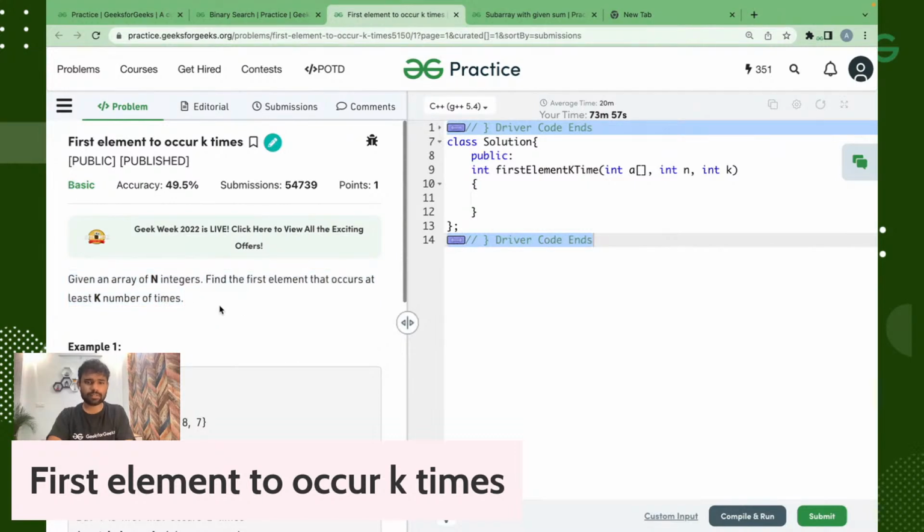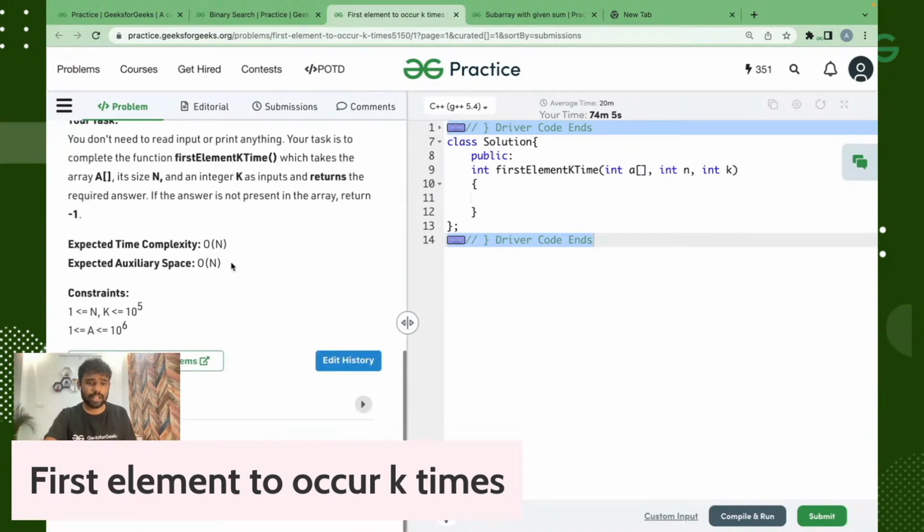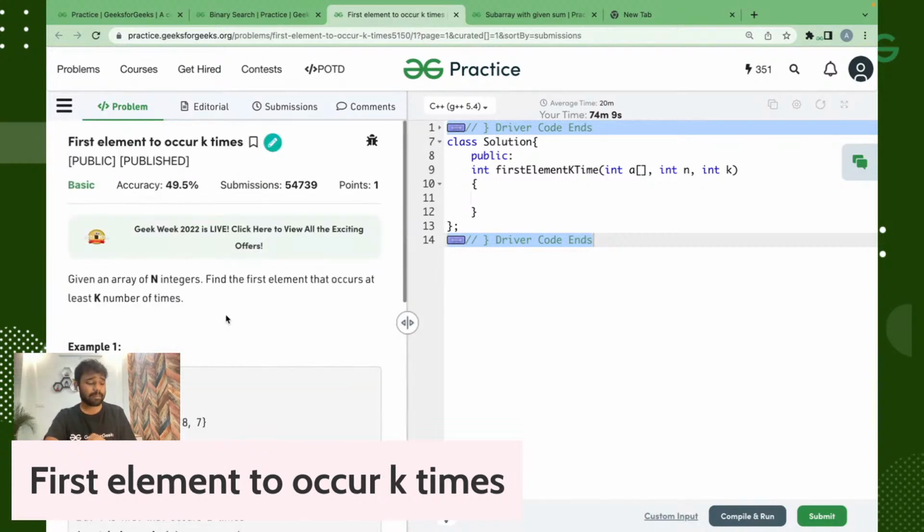You can tell me an approach if we can do that. Binary search is also not possible because the array is not sorted. Here you can also see the expected time and space complexity is also order of n. That means we can use a map or unordered map.